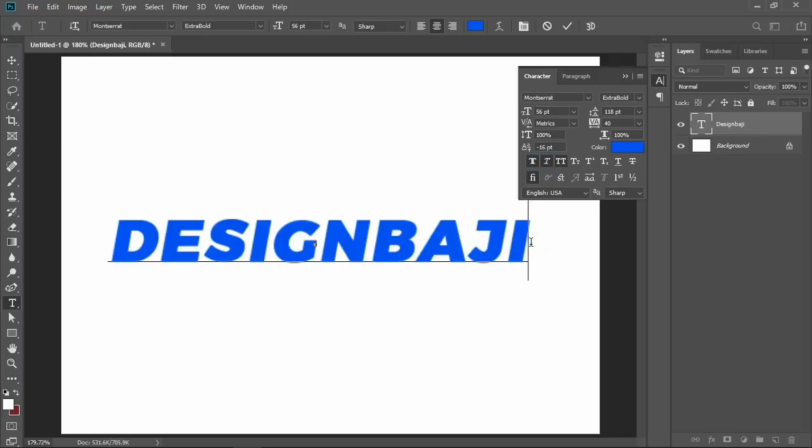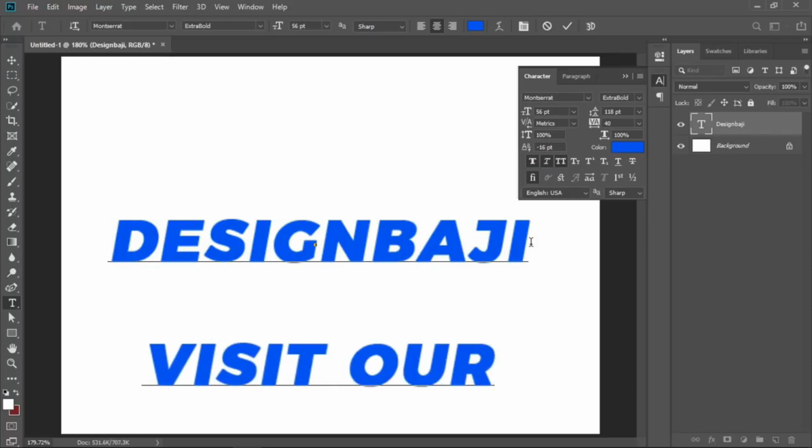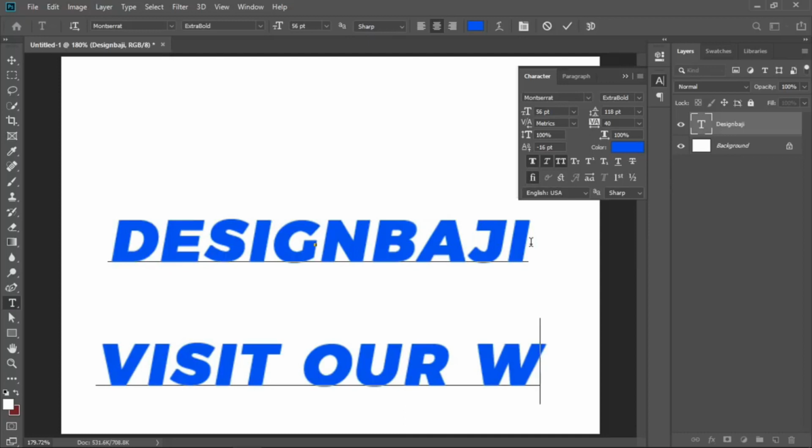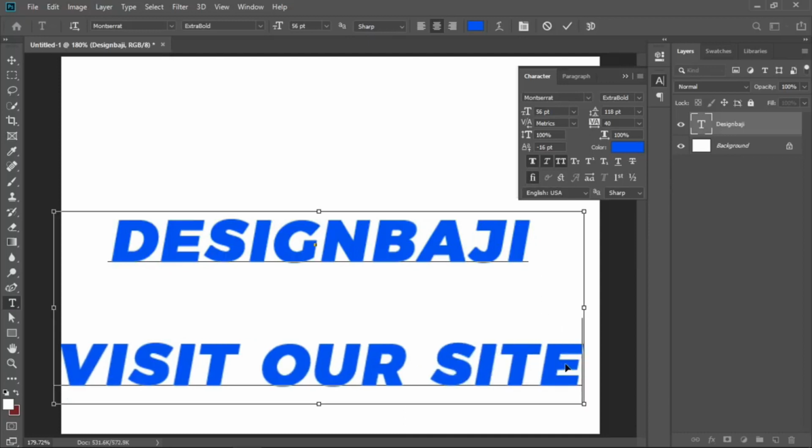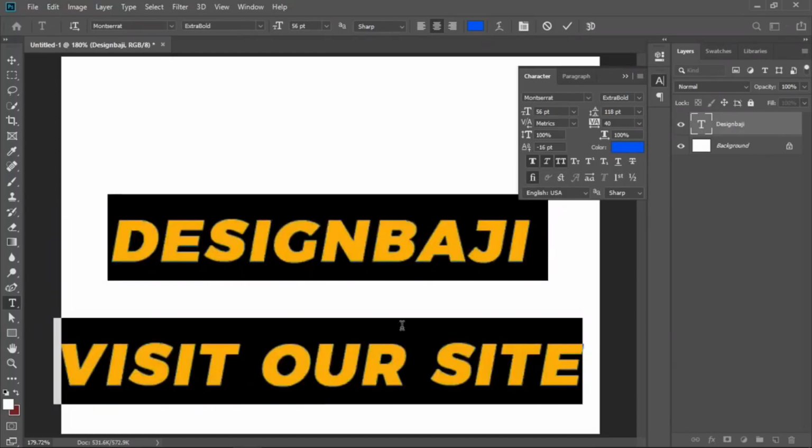bright. Layer styles, enchantment, shadows, bevels, and glows they bestow. Layer styles magic. Watch your text grow. Emboss, stroke, or satin's gentle flow. With layer styles, let your creativity glow.